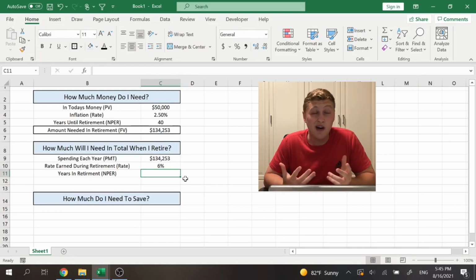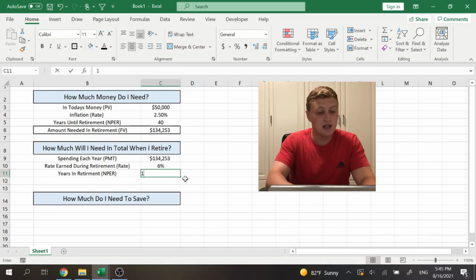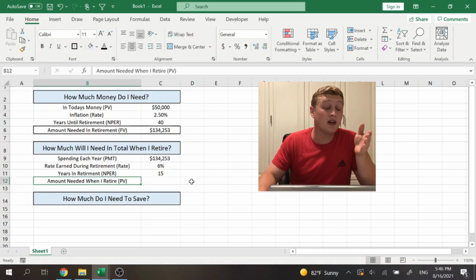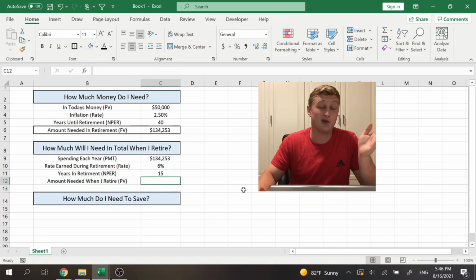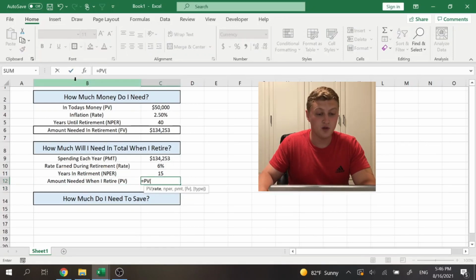So we're 65. Let's say we'll live to be 80. So let's say 15 years. And those 3 things will help us know the amount we need when we retire. All right, so we're going to do a simple PV formula using the information.